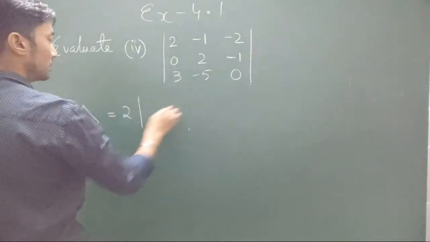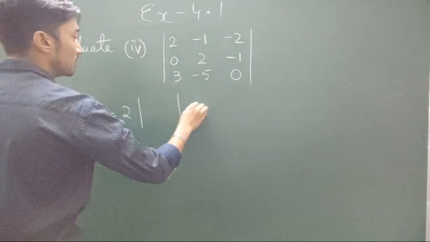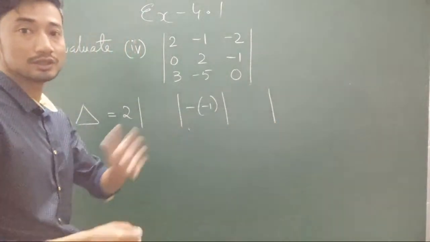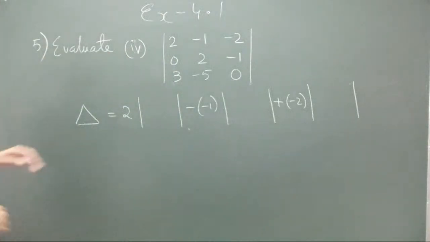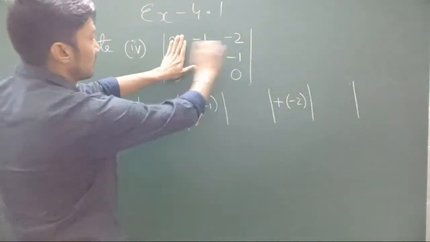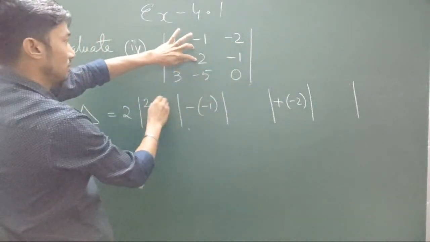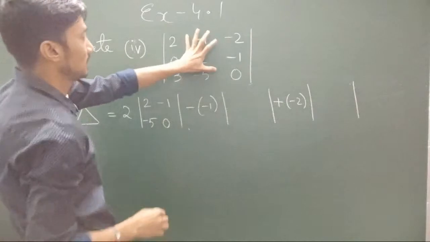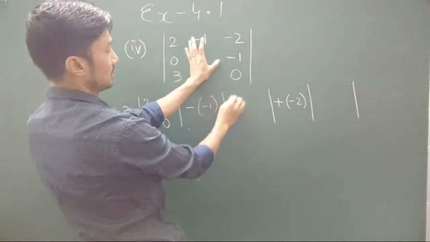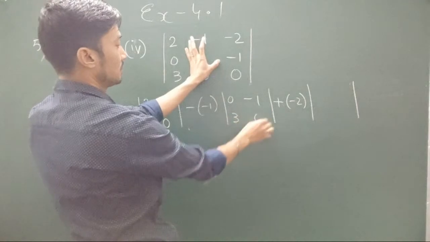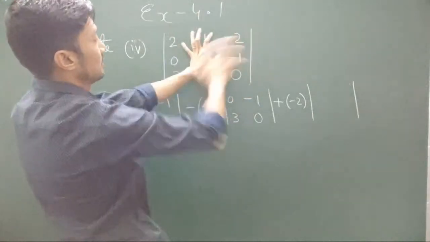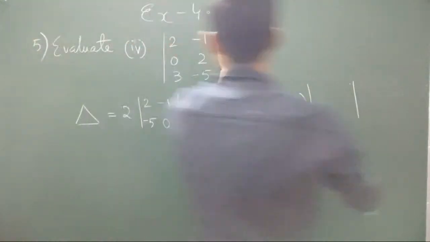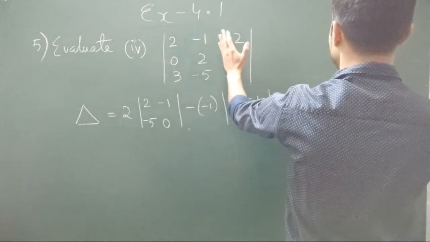So 2 into the determinant, minus 1 into the determinant we get by ignoring its row and column, plus minus 2 into the determinant that we get by ignoring its row and column. This one, ignoring its row and column, we're left with 2, minus 1, minus 5, 0. This one, ignoring its row and column, 0, minus 1, 3, 0. Use your pencil, scale, everything, or if possible your legs also, just to cover up so that there is no confusion. This one, ignoring its row and column, 0, 2, 3.